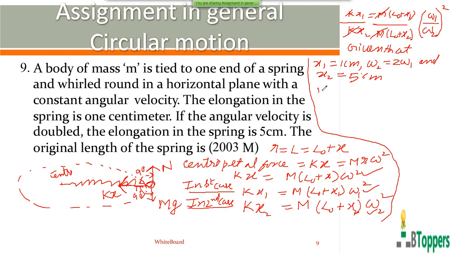On the left hand side, x1 equals 1 centimeter, x2 is 5 centimeters, so (L0 plus x1) by (L0 plus x2). You can substitute omega 2 equal to 2 times omega 1.